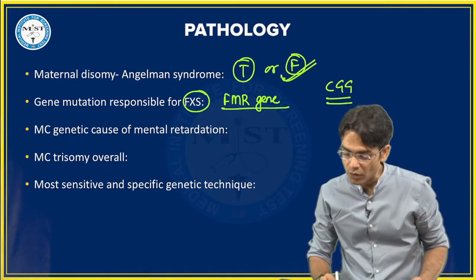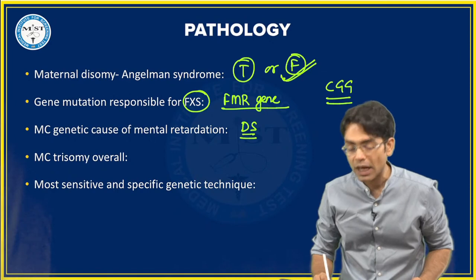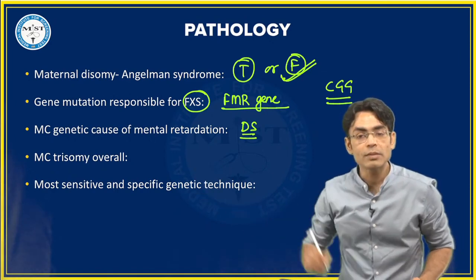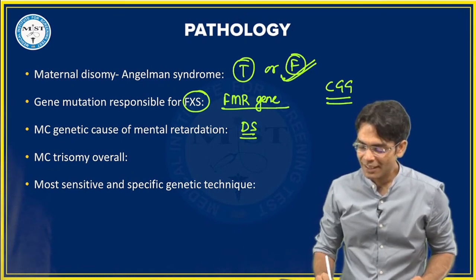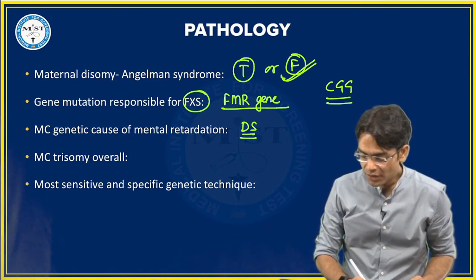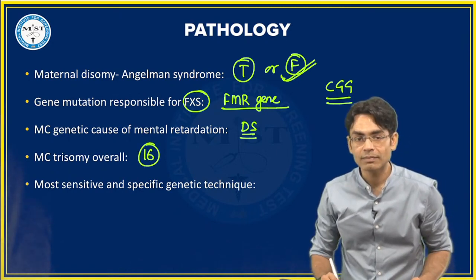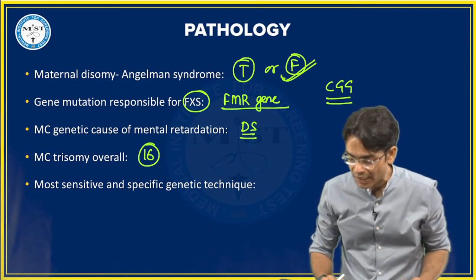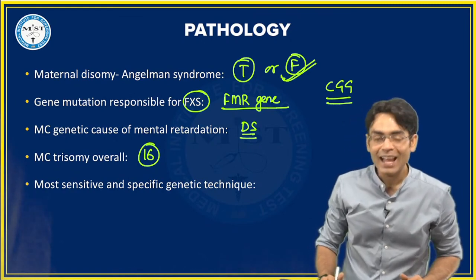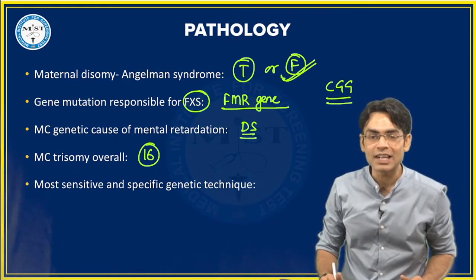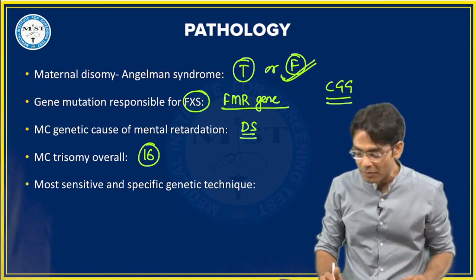What is the most common genetic cause? Yes, you are right, it is going to be Down syndrome. What is the most common trisomy overall? Yes, Rahul, you are right. The most common trisomy overall is trisomy 16. And the most sensitive and specific genetic analysis technique, which technique is it? What is the name of the technique?